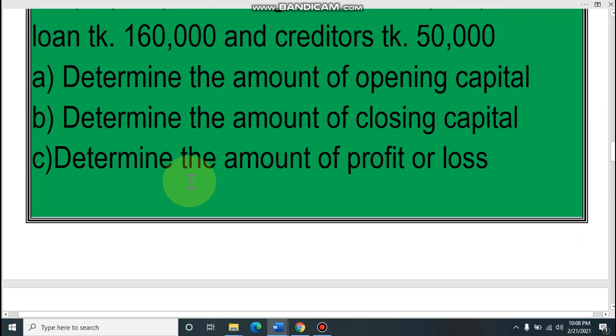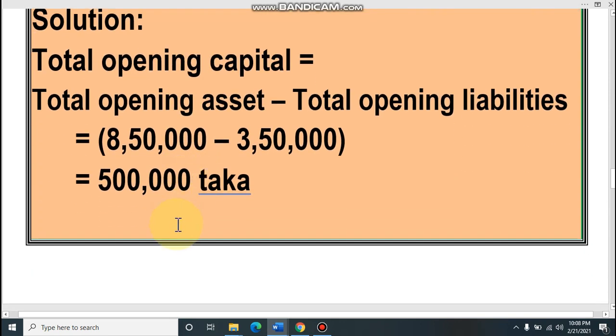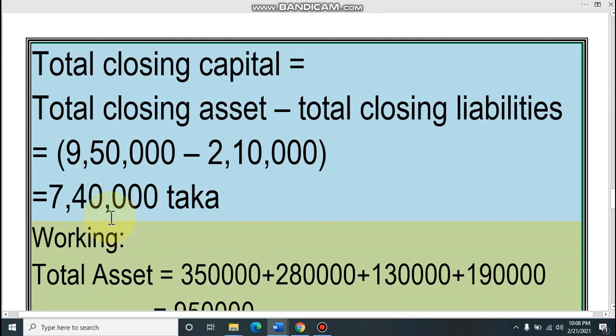Now the second requirement is the amount of closing capital. It is also the same formula: closing asset minus closing liabilities, then it will be the closing capital. Look, the total of closing assets minus closing liabilities will be the closing capital.